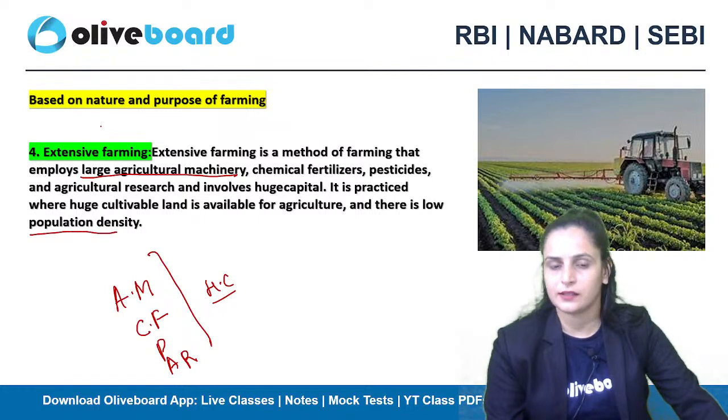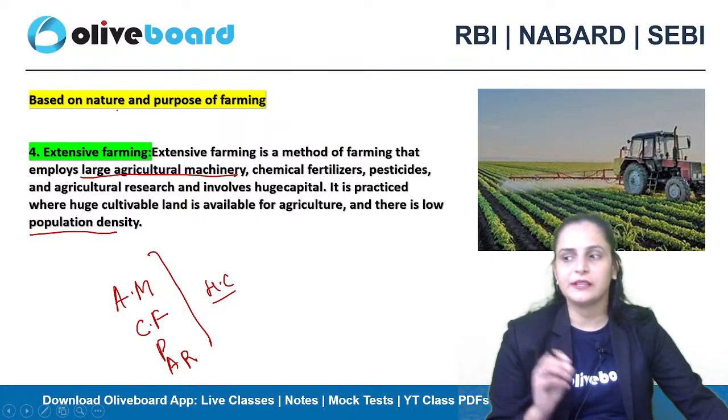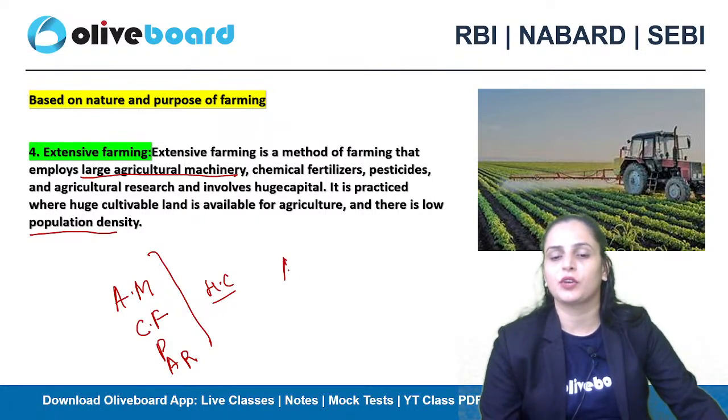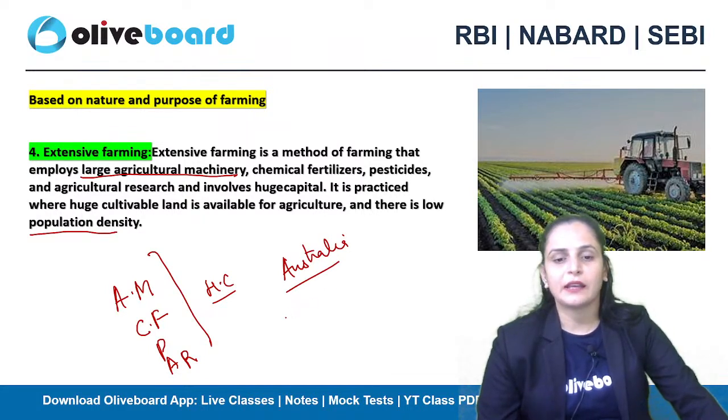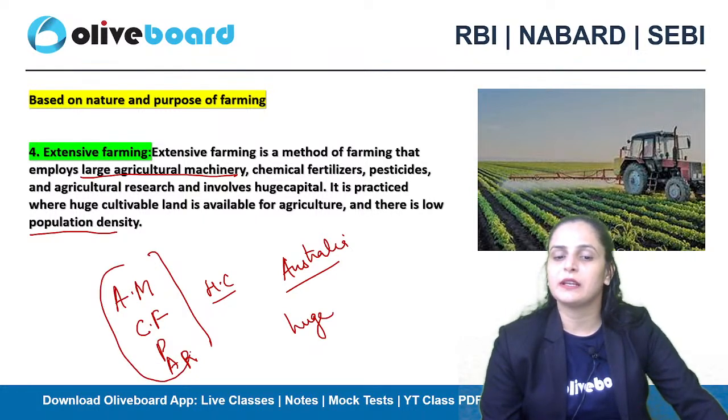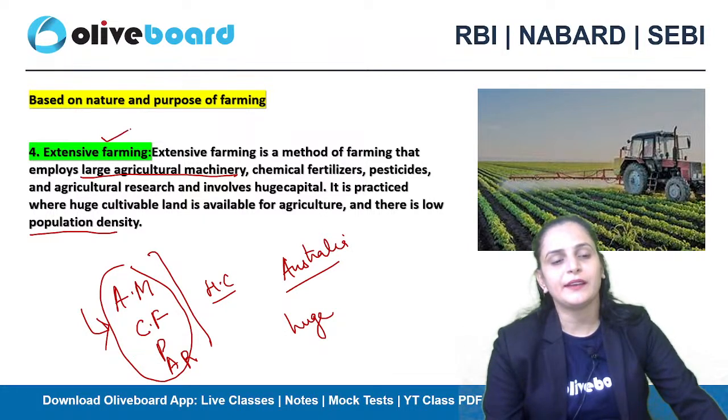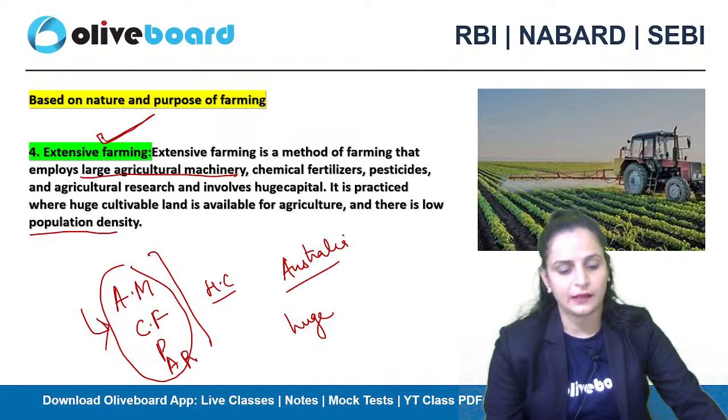ऐसे areas जहाँ पे population density is quite low, like we are talking about Australia and other such regions जहाँ पे population is quite low, agricultural land available is quite high, and you have all these resources available to you which you can install in your field. So at that time the farming practices followed will be extensive farming practices.